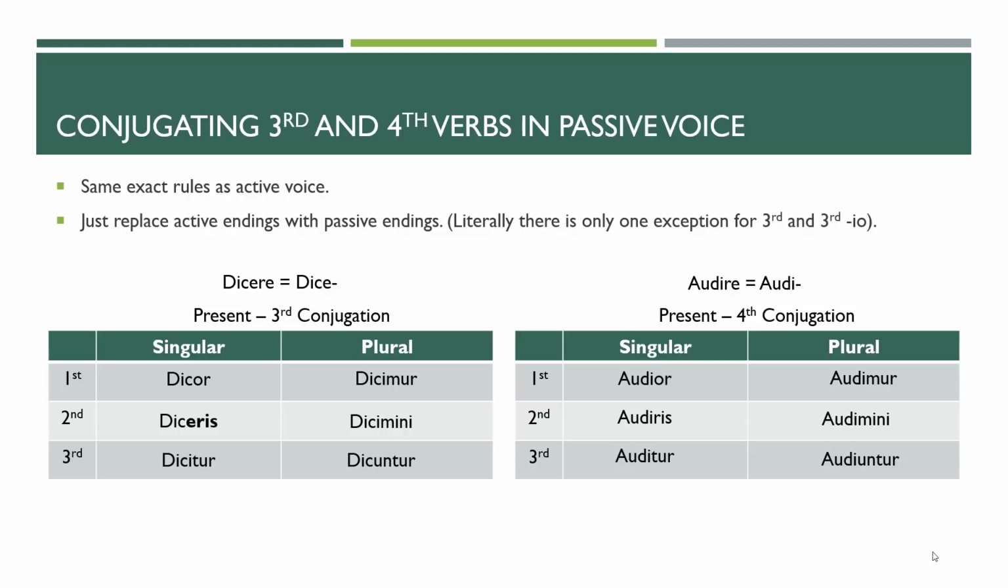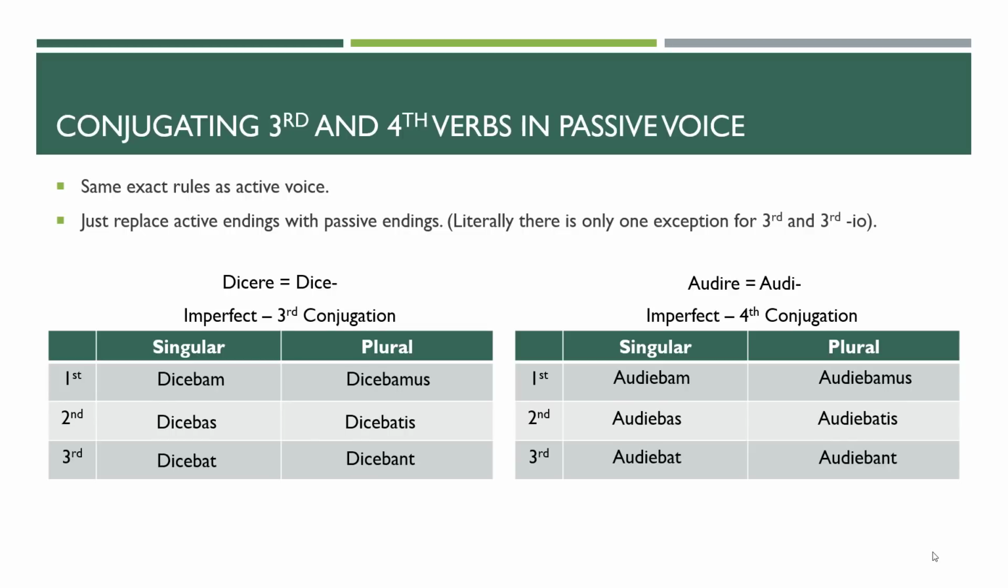The only difference is the second person singular in the third conjugation. Instead of it being d-i-c-i-r-i-s, it becomes d-i-c-e-r-i-s. Why? I don't really know. You'd have to ask the Romans, and they're all dead. So all we're doing, again, switching back to the active chart, o/m, s, t, mus, tis, nt, just switching those endings out for r, ris, tur, mur, mini, ntur. That's all you do.